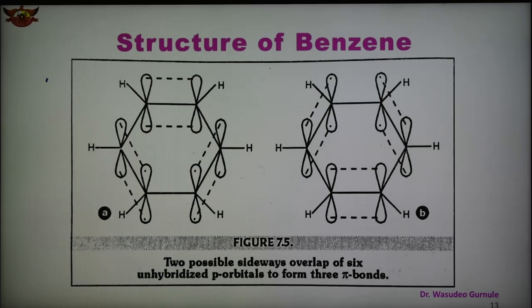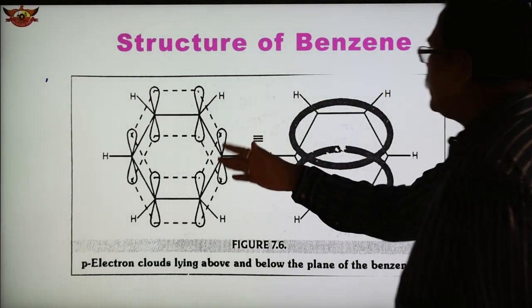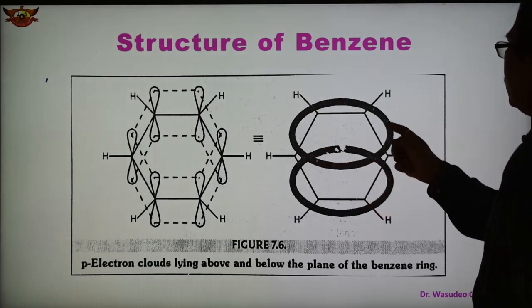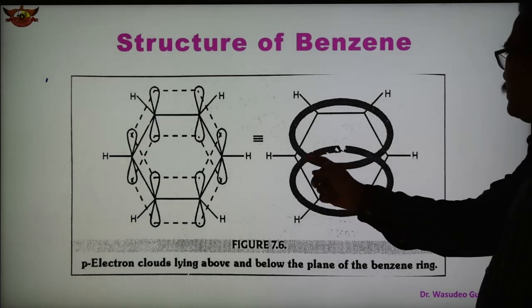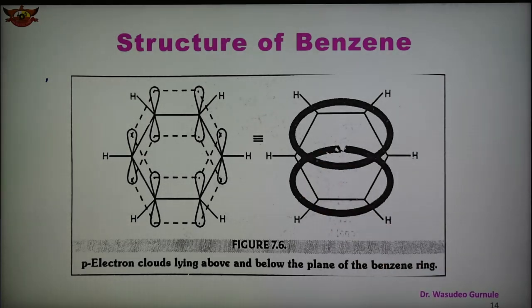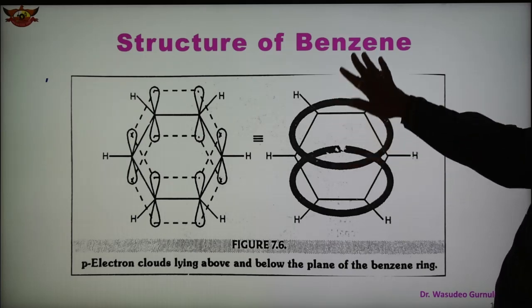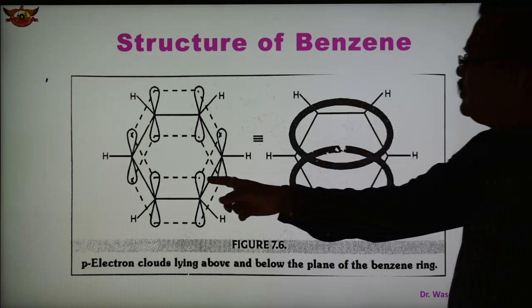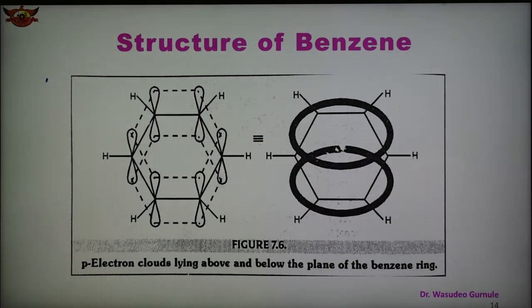See now how the orbitals are overlapped laterally, and because of that there is a formation of this type of electron cloud above the plane of the ring and below the plane of the ring. So this is the pi electron cloud lying above and below the plane of the benzene ring. This is the benzene ring with 6 carbon atoms, with one pi electron cloud lying above and a second lying below. They overlap sidewise, forming this pi electron cloud above and below the plane. This is the molecular orbital structure of benzene as shown here.